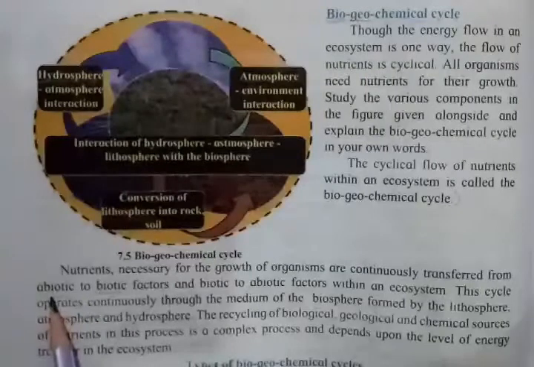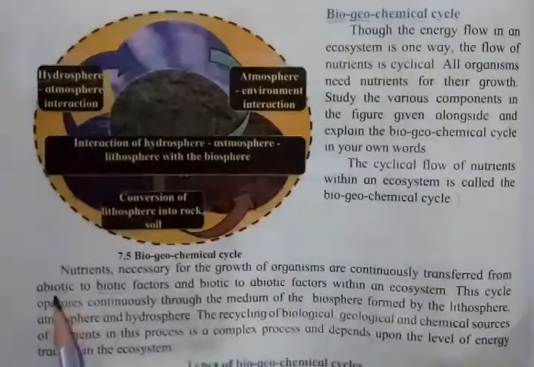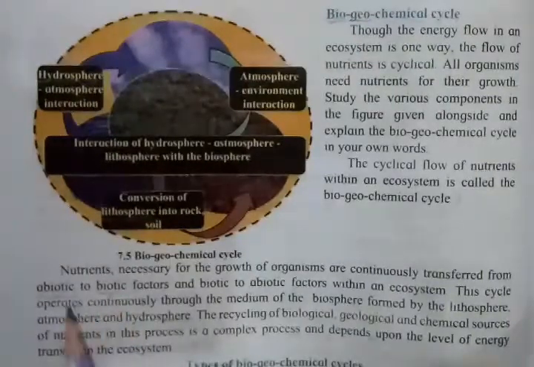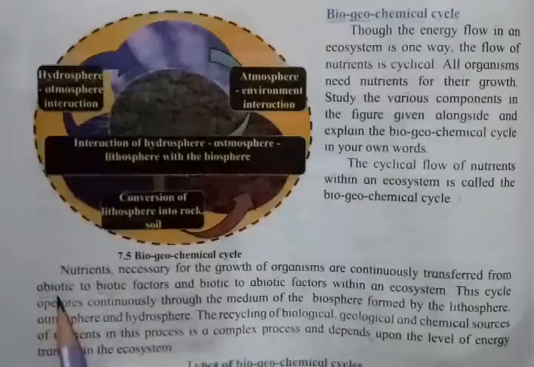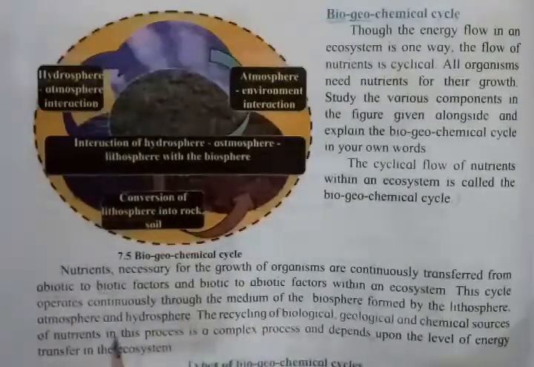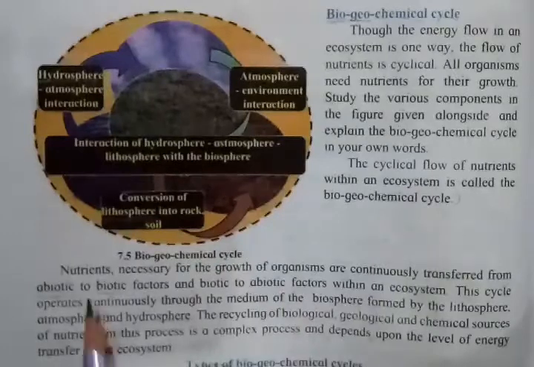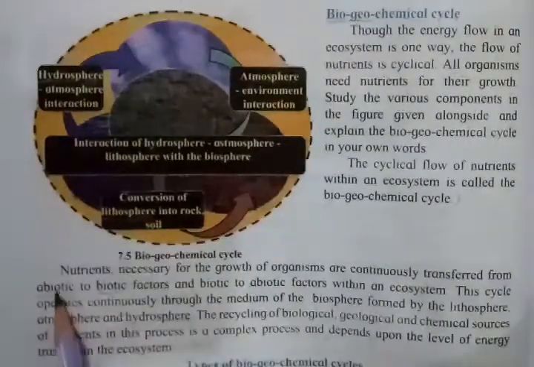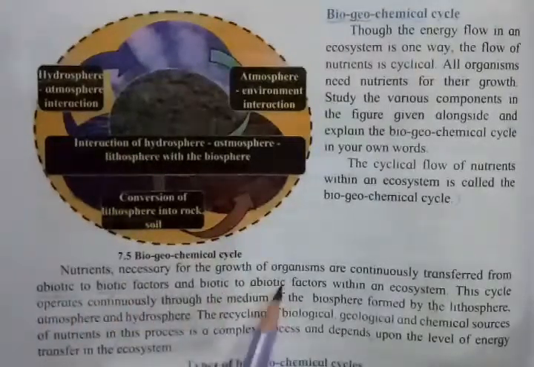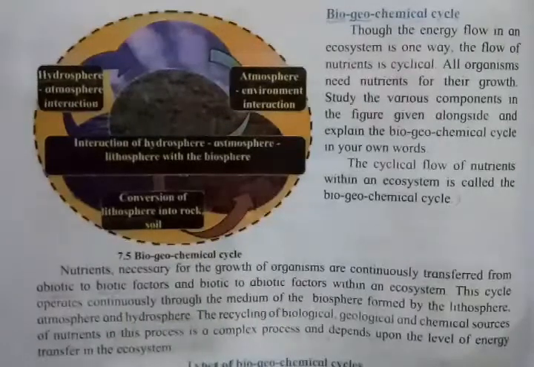Now in our ecosystem, what are the abiotic things, the non-living things? You can take the sun, water, earth. These all are abiotic components, and in biotic components there are all the plants and animals. Also in abiotic components all the gases come under abiotic components. So it is said that nutrient is continuously getting transferred from abiotic to biotic factors and biotic to abiotic factors. Why is it written over here?